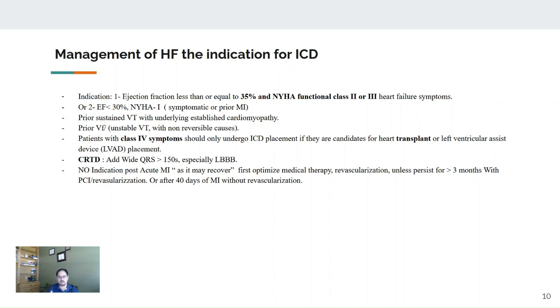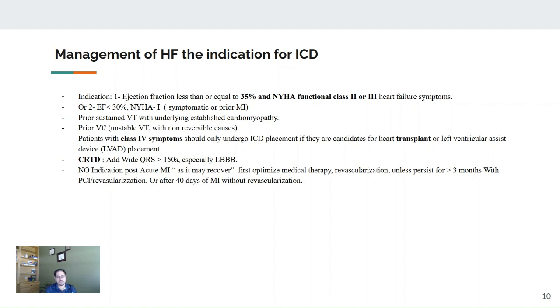If it's already advanced, the question is whether this patient is going for a transplant or no transplant. If he's already on the list for the transplant, then yes, he needs an ICD. If life expectancy is very poor and the patient is not on the transplant list, then there is no indication for ICD. They can use a temporary vest, but there is no indication for ICD.